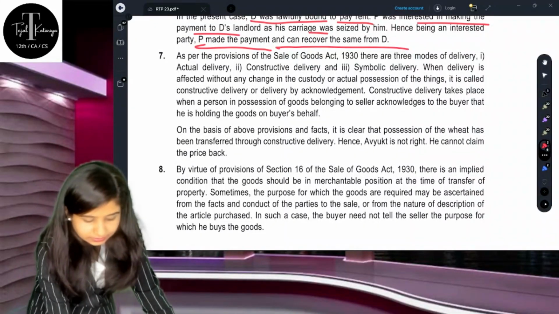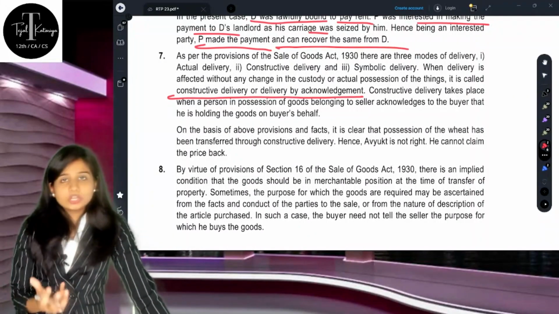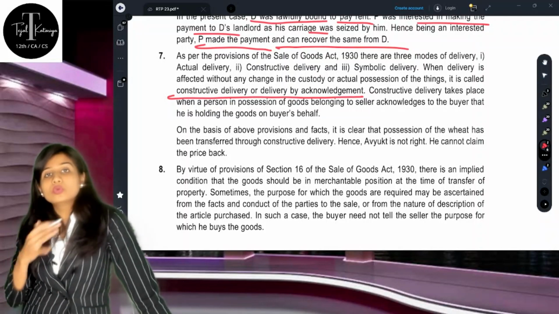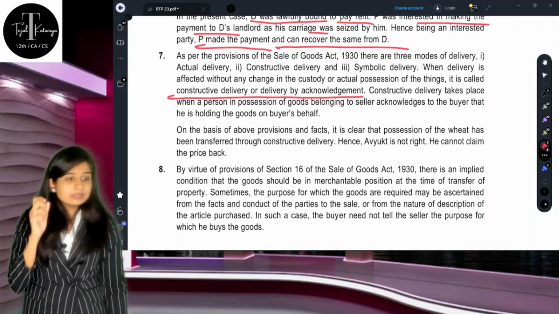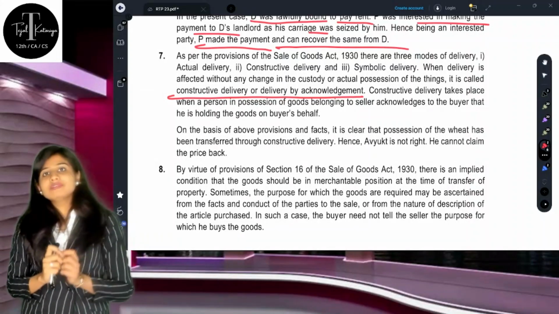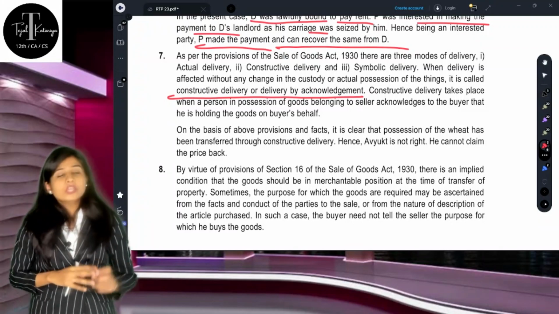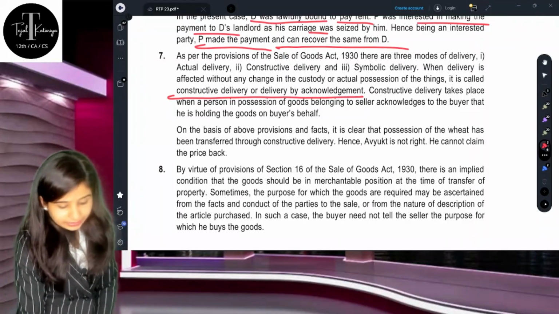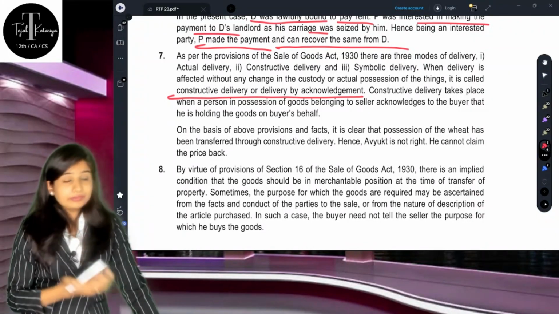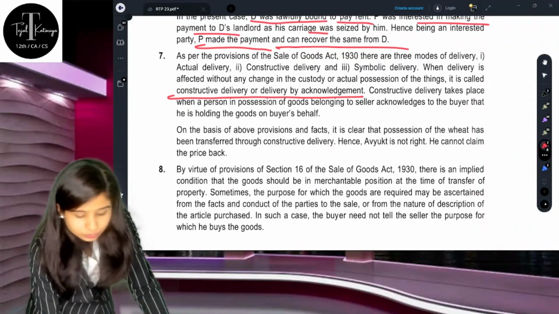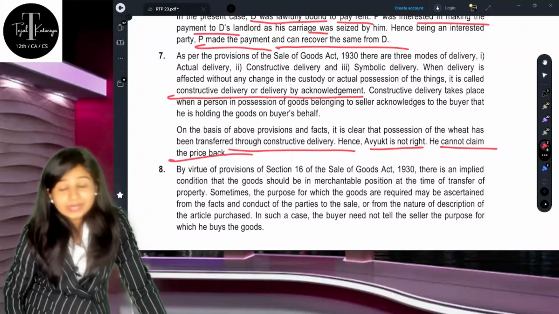The word should be there, yes: constructive delivery, or delivery by acknowledgement. If you are giving delivery by acknowledgement, you have already transferred the ownership of those goods, and risk follows ownership. That means very clearly that whoever is the owner of the goods should bear all the loss. So if there is a flood, and you are not getting that wheat because of that flood, that means you, as a buyer, are responsible,